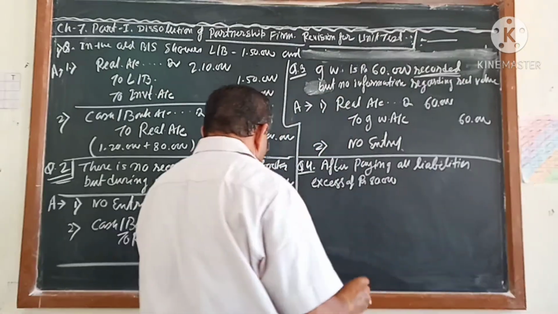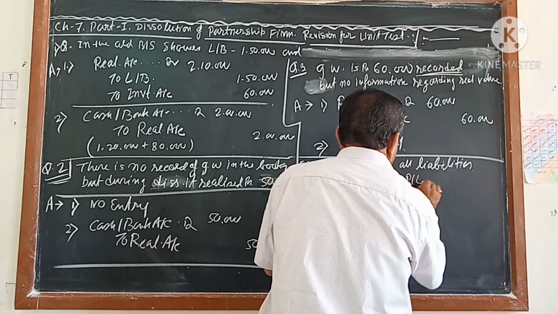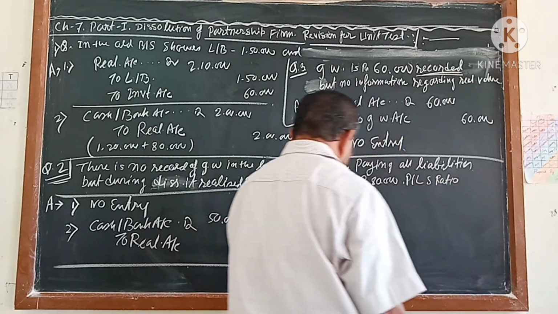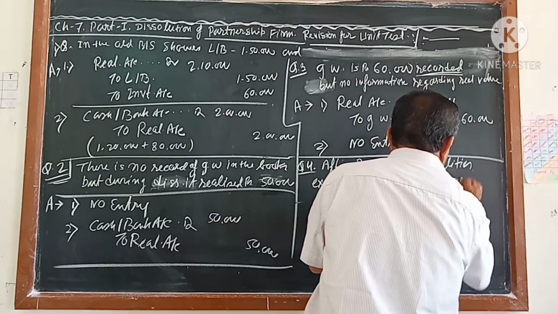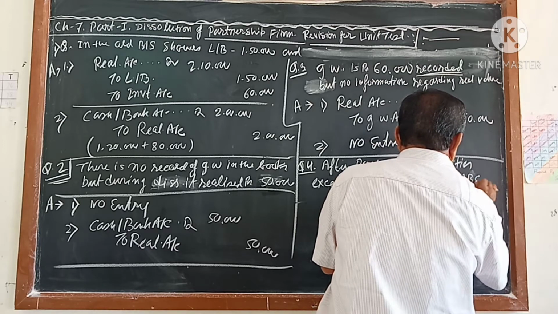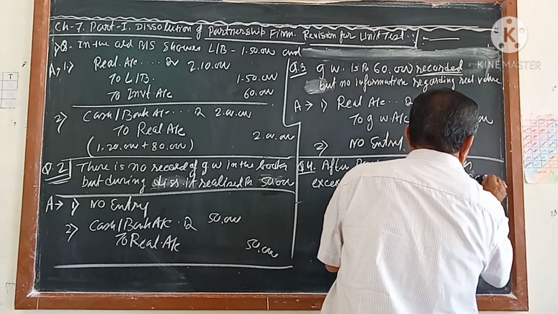Okay, I will explain it here. The profit and loss sharing ratio for A, B, C is 5:3:2.